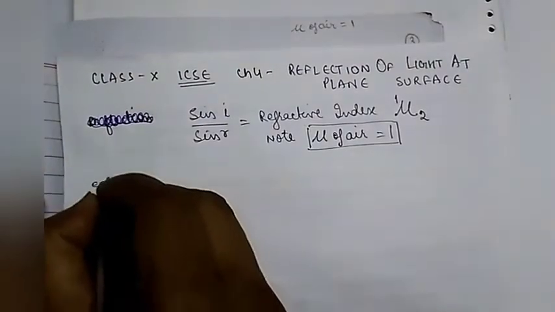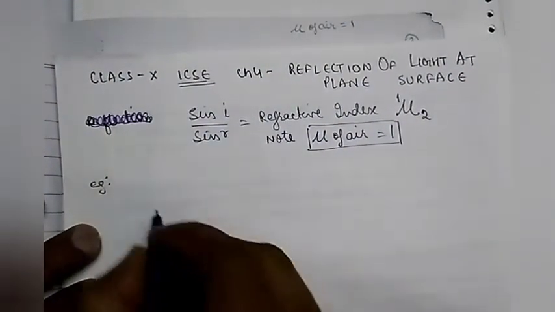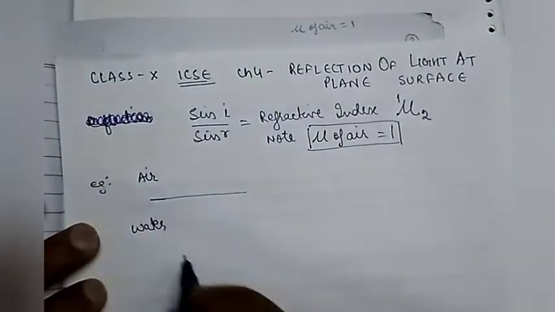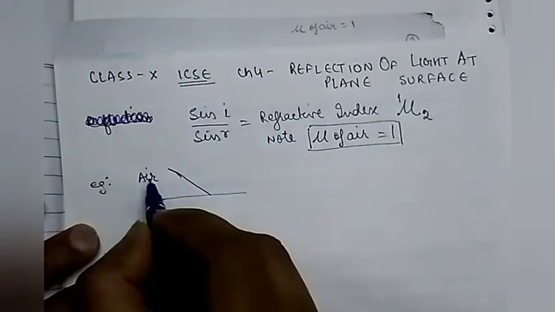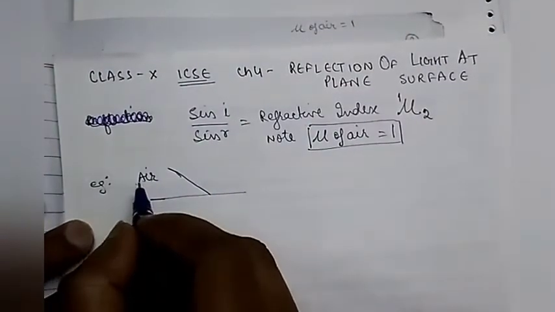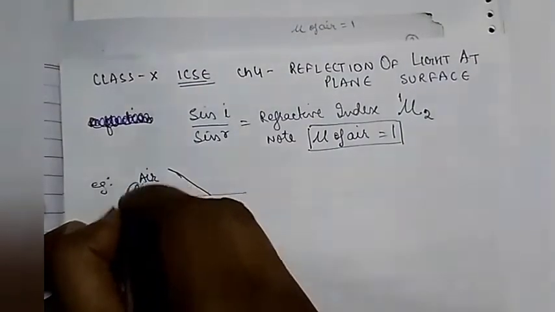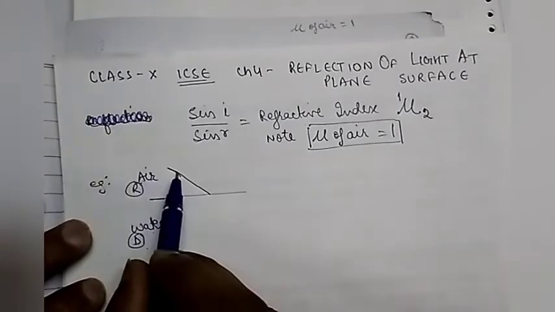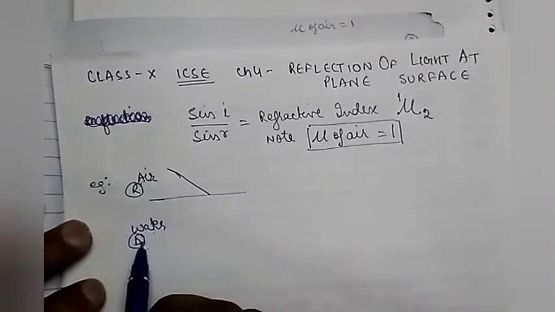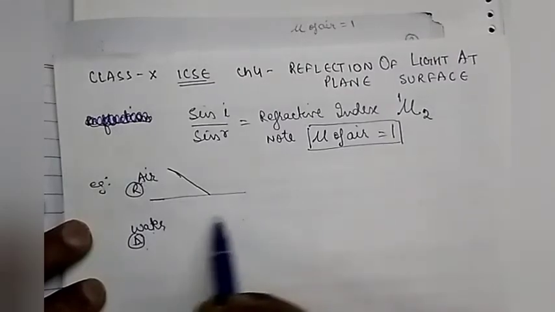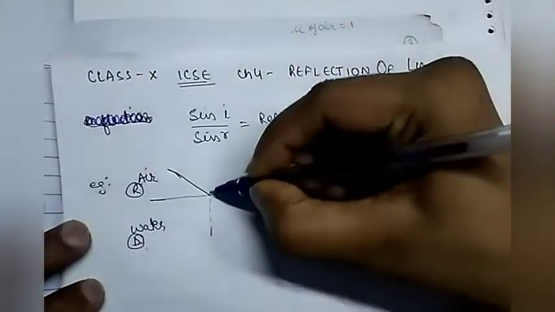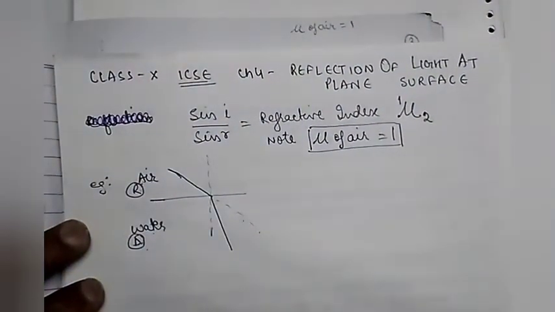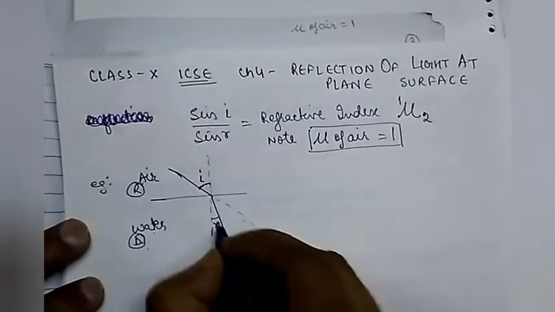For example, a ray of light is traveling from air to water. This is the surface of the medium, this is air and this is water. Air is less dense than water, so this will be the rarer medium and this the denser medium. When a ray of light goes from rarer to denser, what happens? The refracted ray tends to move towards the normal. This is the normal, this is the original path, so the ray bends towards the normal. This will be the angle of incidence and this will be the angle of refraction.